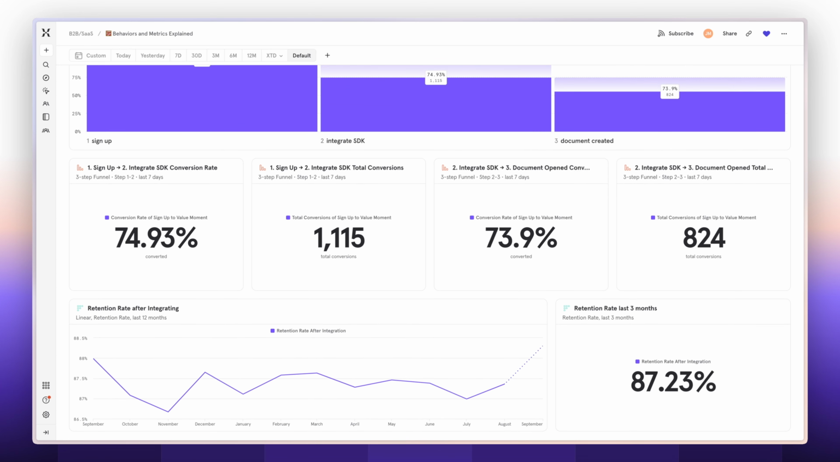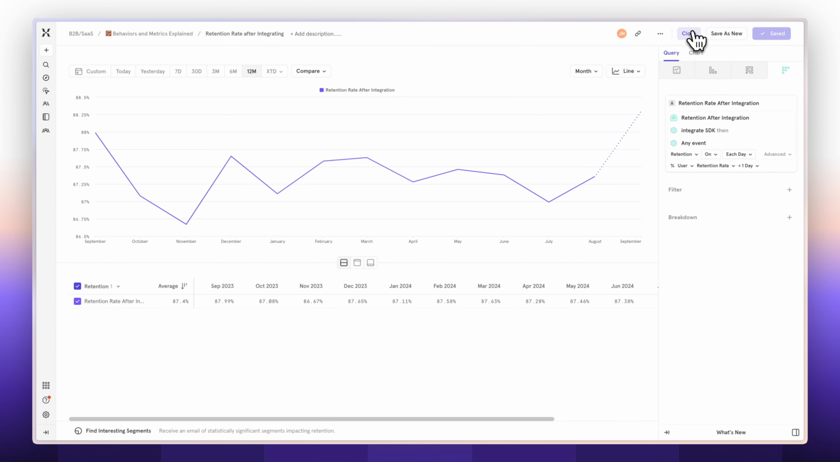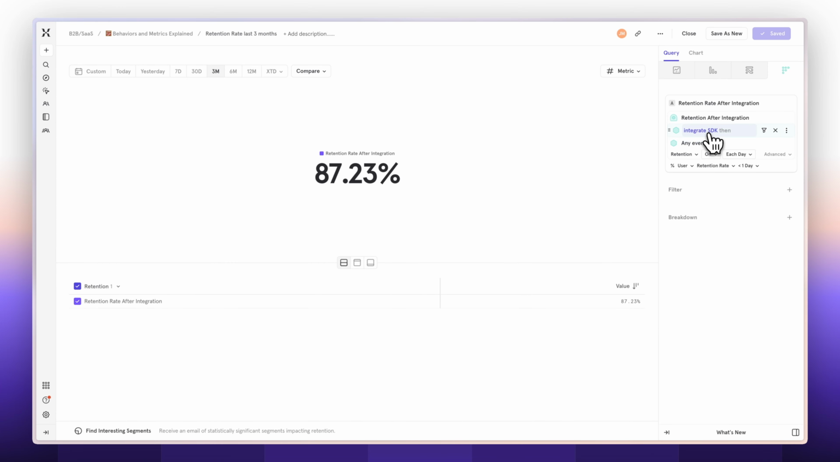Retention behaviors are great when you want to know who's done something and then done something else within a window of time. One report is displaying it over time, the other is just giving me the end result. In these 2 reports, I'm using the same retention behavioral definition. I'm looking at who integrated the SDK and then did any event within a window of time. And so because I'm using that, these things will always be connected. That way, if I change it in one place and update that definition, it'll change elsewhere.